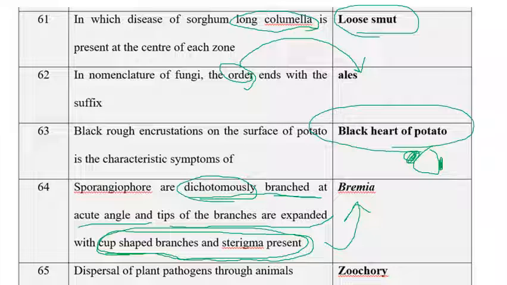The next one is dispersal of plant pathogens through animals is known as zoochory. If it is transmitted by air, it is called anemochory, by birds ornithochory, and there are some others. If it is transmitted by humans, anthropochory. So hope you will know that.